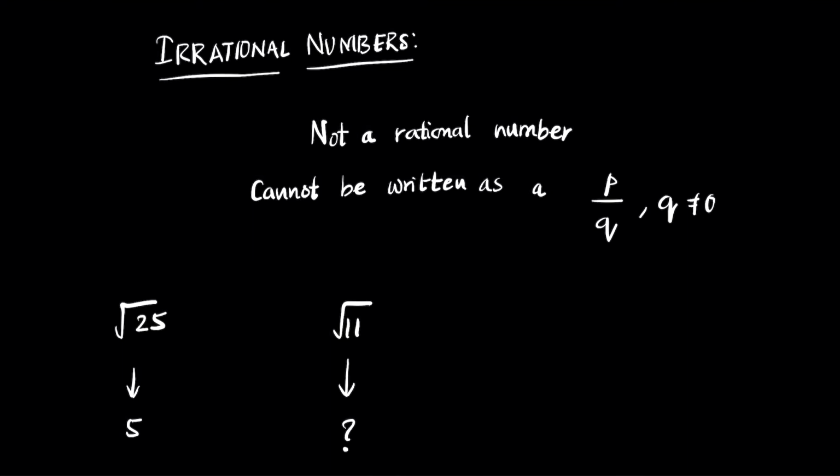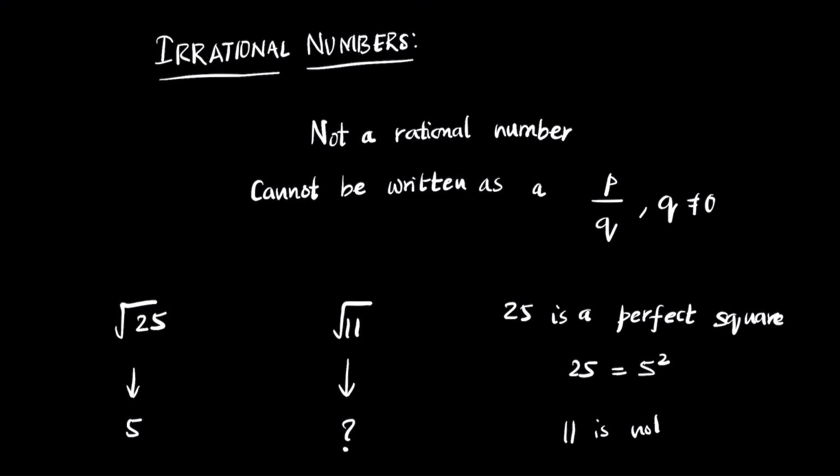The reason we cannot find the square root of 11 is because 25 is a perfect square, which means that you can write 25 as 5 square. But 11 is not, which means you cannot write 11 as something square. So we do not know that number. Since there is no value, this is a number that does not have any way of writing it as a rational number. So we'll call this an irrational number.